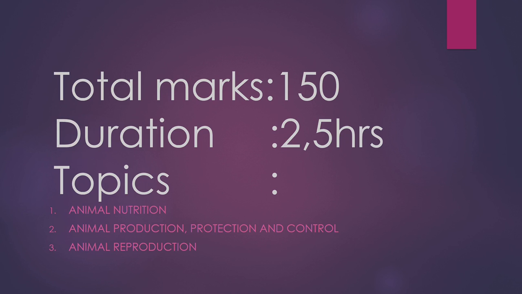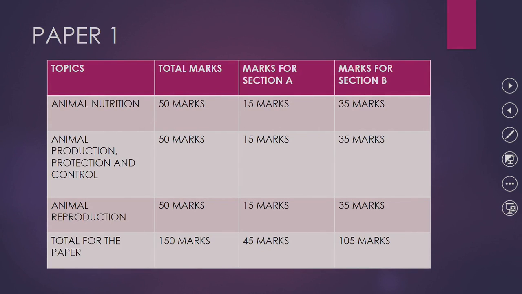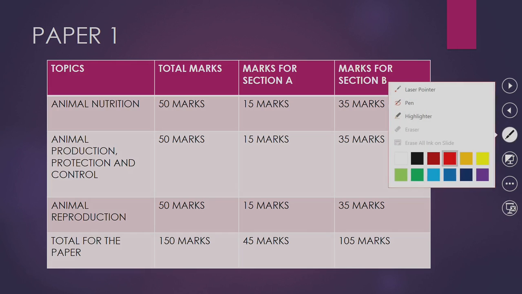So the topics we have are 3: animal nutrition, animal production, protection and control, and animal reproduction. The marks are distributed like this for the whole paper, out of 150.